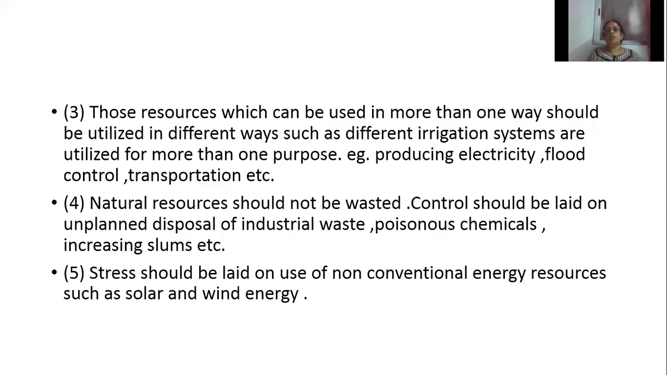First one is to produce electricity, hydroelectricity, to control flood in the rivers, transportation, then tourist places, etc. So that is the third one: those resources which can be used for more than one way can be utilized in different ways. We should make use of resources which can be used for multiple purposes, like irrigation system.